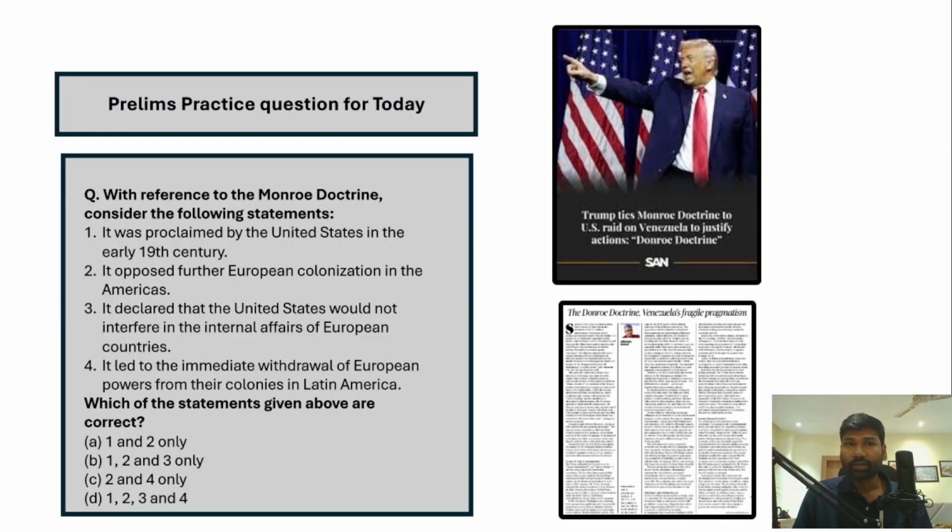Right, yesterday we had a prelims practice question, and this question was about the Monroe Doctrine. Now if you look at the options here, it was proclaimed by the United States in the early 19th century is a correct statement. It opposed further European colonization in Americas. This is also correct. And it declared that United States would not interfere in the internal affairs of European countries. This is also a correct statement. The fourth statement, it led to the immediate withdrawal of European powers from the colonies in Latin America, is an incorrect statement. So therefore the correct answer is 1, 2, 3.